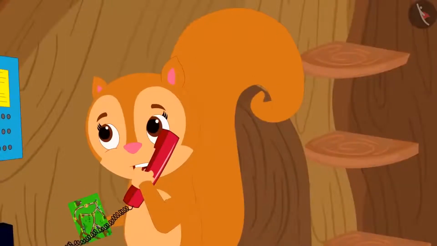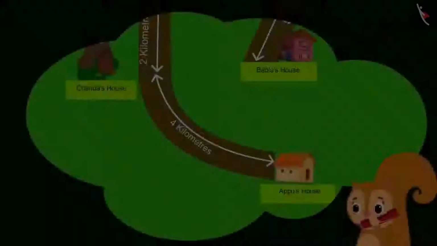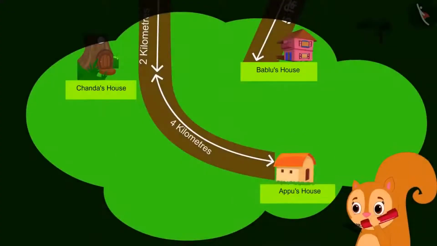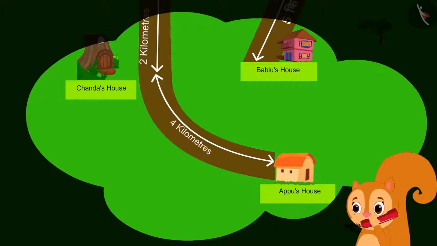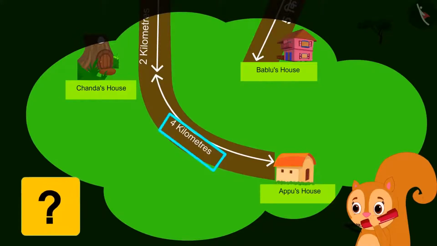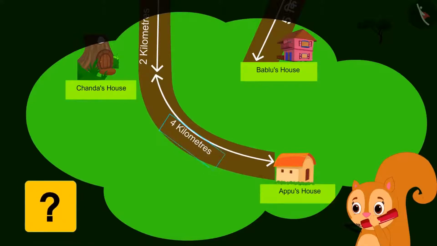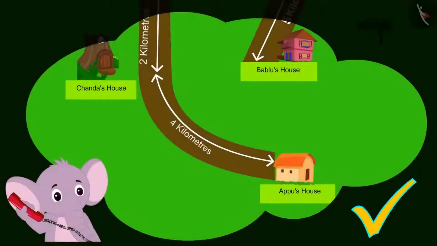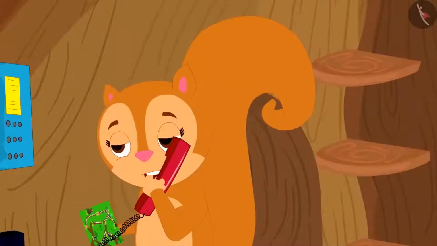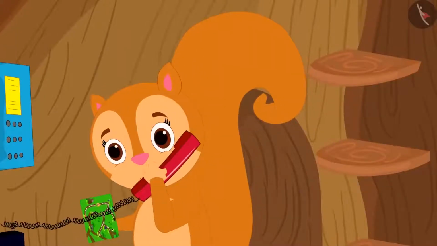Now Chanda said to Appu, Appu, I can see your house and mine on the map too. And 4 kilometers is written between your house and my house. So, is my house 4 kilometers away from your house? Yes, Chanda, you have read the map correctly. Very good.